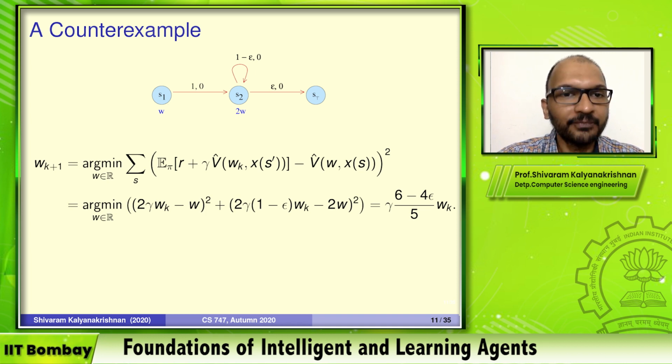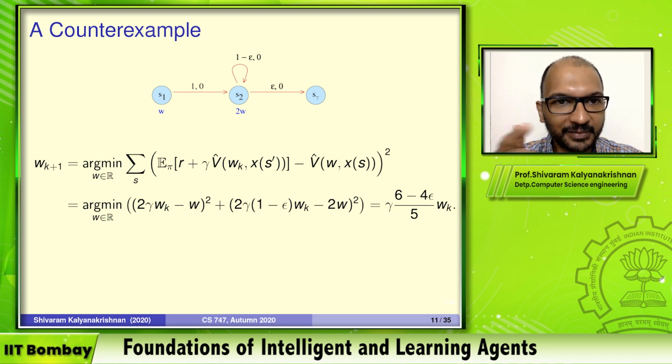So for state 1, the current value estimate we had of V_w(s) is W itself, okay? And the expectation of R plus gamma times V hat, what's that going to be? So you're sort of deterministically going to go from S1 to S2, right? So you'll have a reward of 0 plus gamma times your current estimate for S2, which is 2 times W_k. Okay, so 2γW_k minus W, that's the error squared coming from the first state.